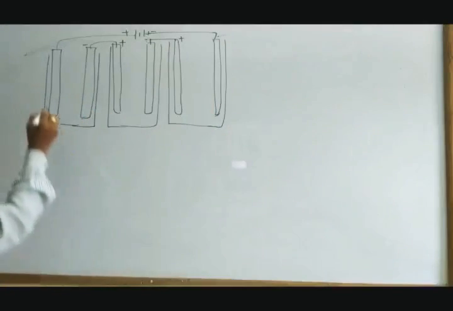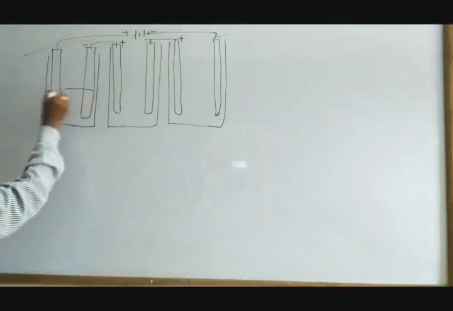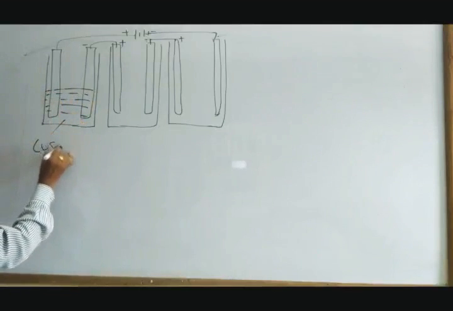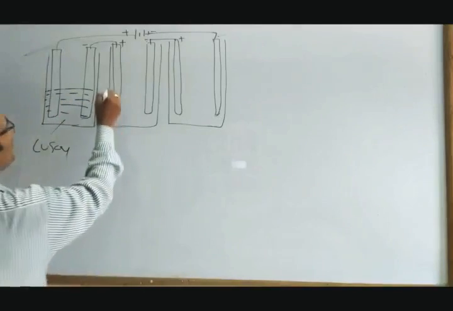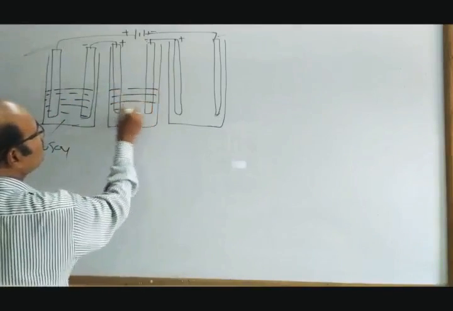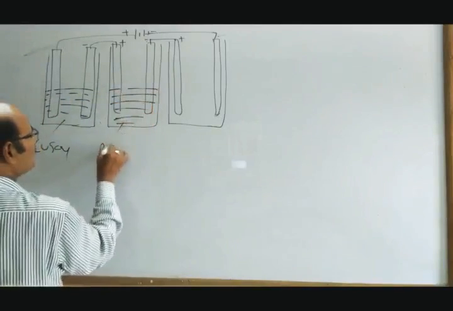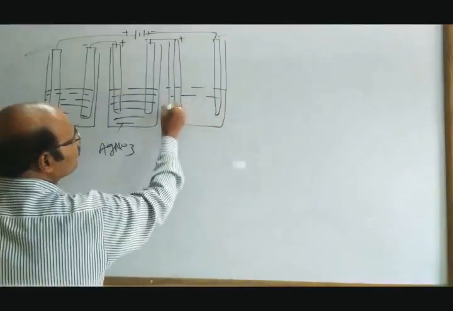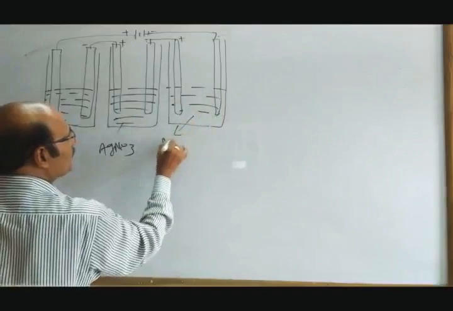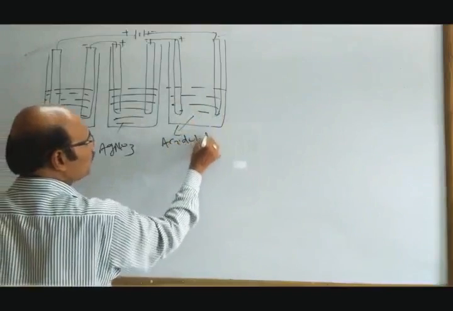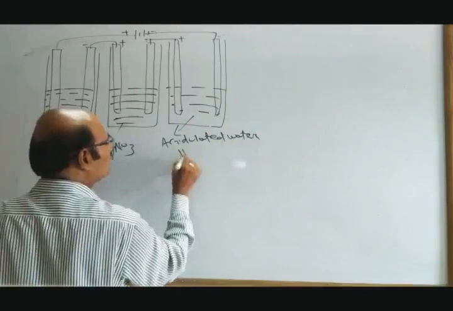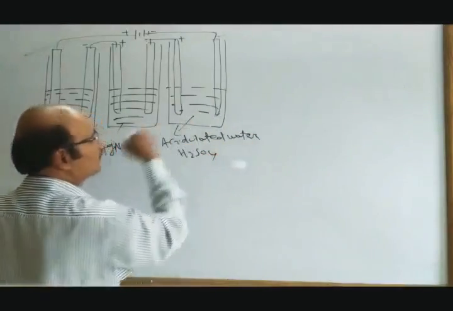So in these electrolytic cells, I have taken electrolytes. Suppose I have here copper sulfate. Suppose here I have taken AgNO3. Suppose here I have taken dilute H2SO4.